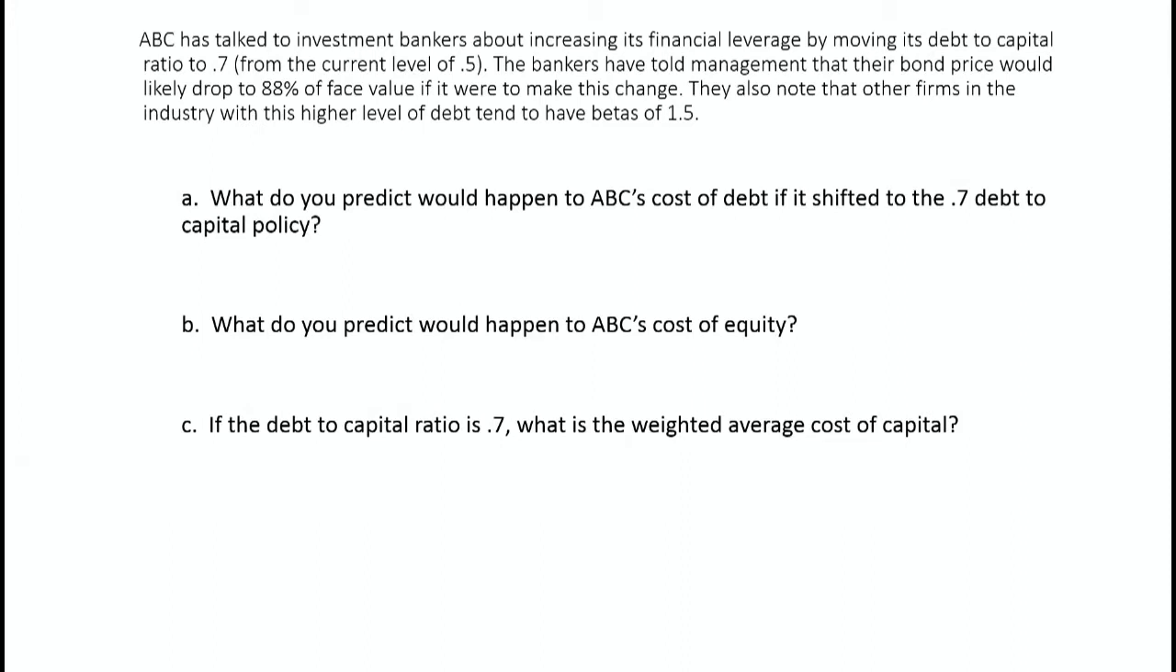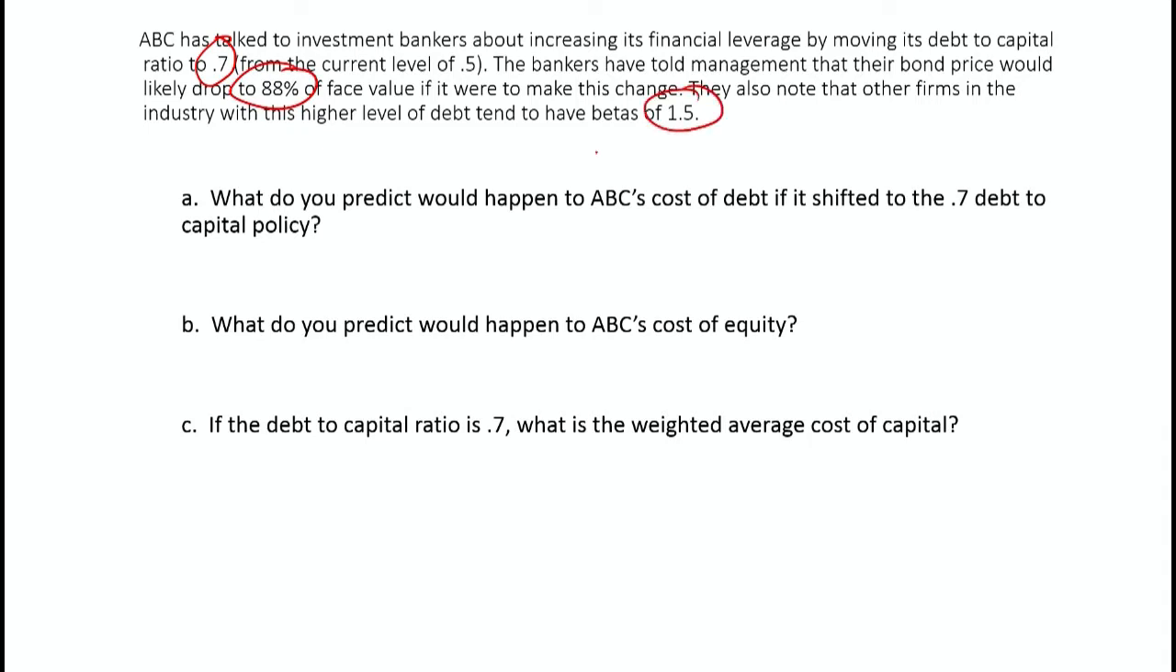All right, now let's demonstrate what happens when the firm goes to an even higher level of debt. This wasn't part of the question I asked you, but I thought I would demonstrate what potentially could happen as firms increase the amount of debt that they have. So let's look at this example. Here I'm saying that the debt to capital ratio goes to 0.7, and that would mean that the bond price now is 88% of the face value, and the beta would be 1.5.